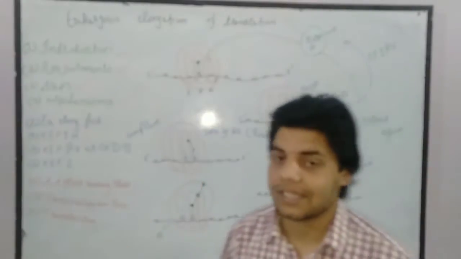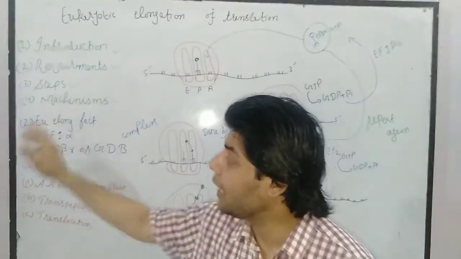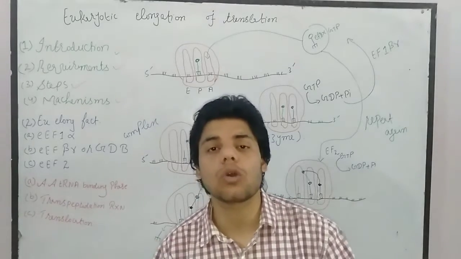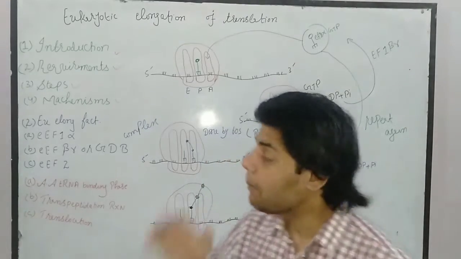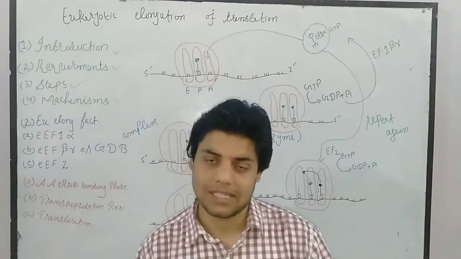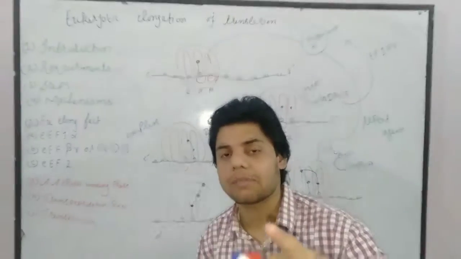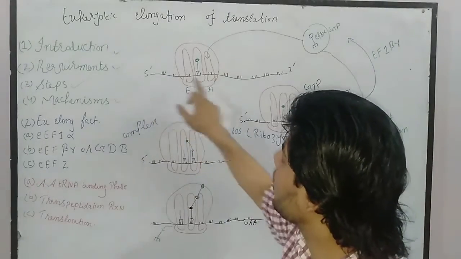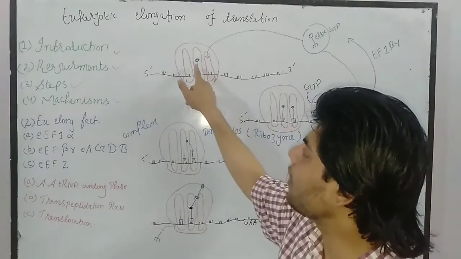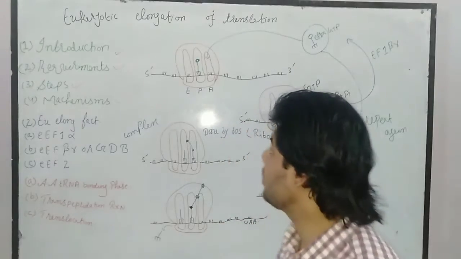So this is all about the introduction. Now, what do we require in this case? In elongation of translation, the cell mainly requires the elongation factors, and moreover the cell requires all those things which we talked about in initiation of translation. Means the cell will require the 80S pre-initiation complex. You all know what we have in the 80S pre-initiation complex: the messenger RNA, the two subunits of the ribosome, 60S and 40S, and the first charged transfer RNA, which we call methionyl-tRNA, the initiator methionine.